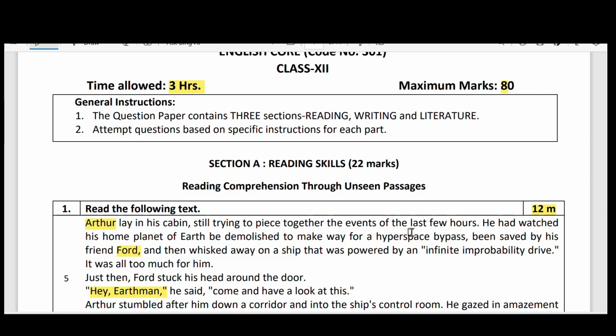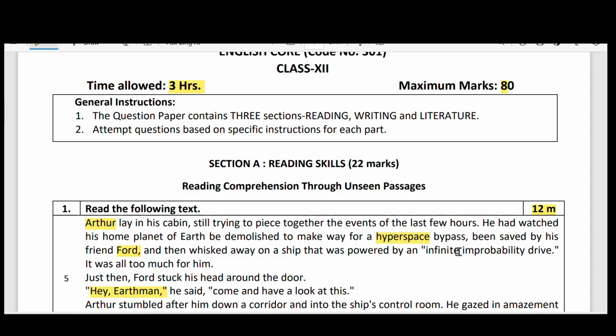What is this hyperspace bypass? Actually, they want to travel faster than light. That's why they demolished the Earth, because it is on the way. It has become an obstruction for them.